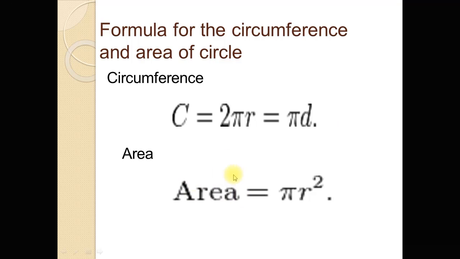Now the area of a circle is pi r square. So we can use this formula for the circumference of the circle, and when the circumference is given, we can also find the radius of the circle by using this formula, and this is the area formula. And if the area of the circle is given, then we can find the radius also from this formula.